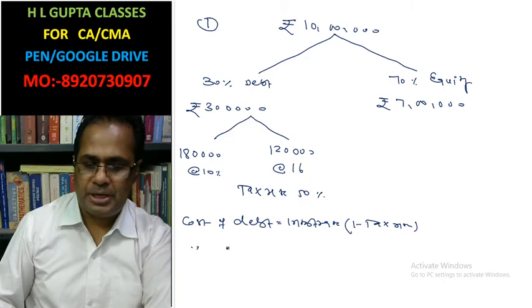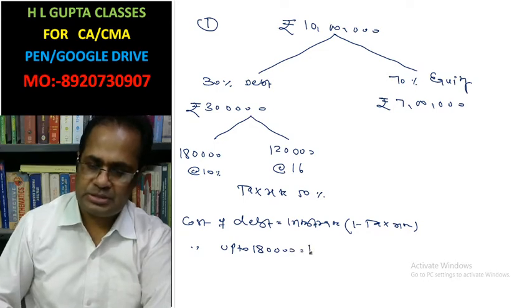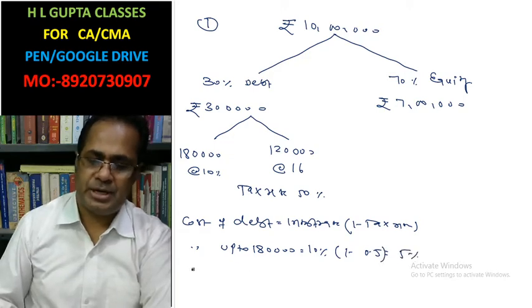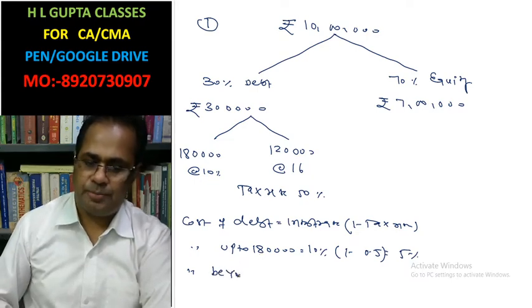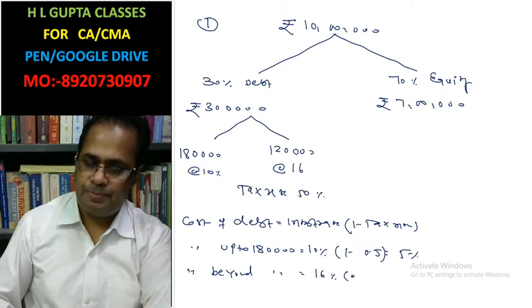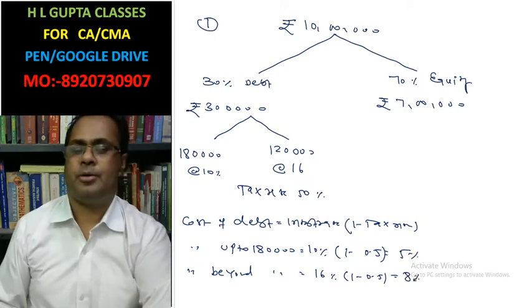The cost of debt up to 1,80,000 is 10% times 1 minus 0.5, which is 5% after tax. The cost of debt beyond 1,80,000, that is on the 1,20,000, is 16% times 1 minus 0.5, which is equal to 8%.